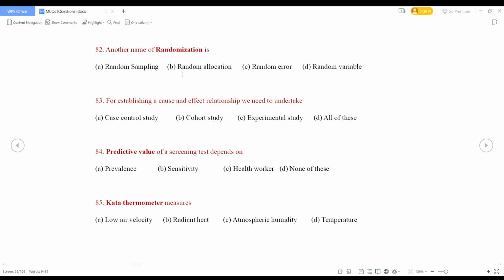Kata thermometer measures low air velocity, radiant heat, atmospheric humidity, temperature. So what is the right answer? This question has also been discussed previously. Kata thermometer nowadays is used to measure low air velocity and also cooling power of air.